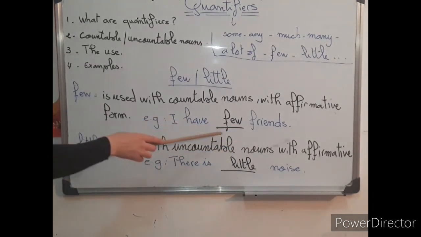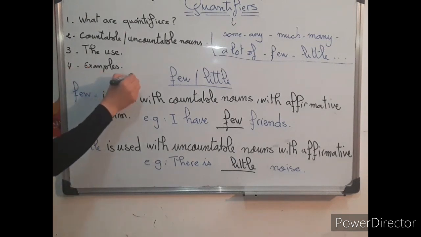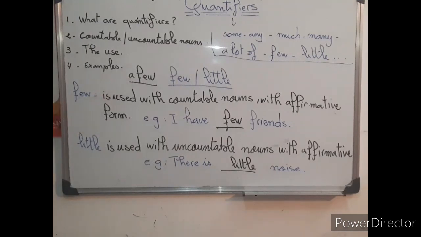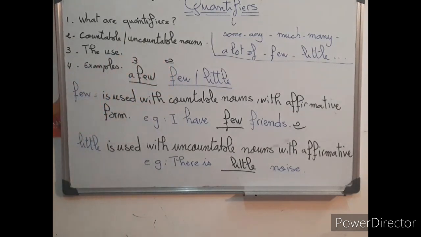For example, I have few friends. Here, I would like to mention that we can use a few. Okay, another article here, which is a few. So few is juste un petit peu. Okay, juste un petit peu. And when we add a few, we add a little bit. For example, I have few friends, let's say 2. But when you say I have a few friends, a few, which means 3. So few, which means just 2, and a few, which means 3.